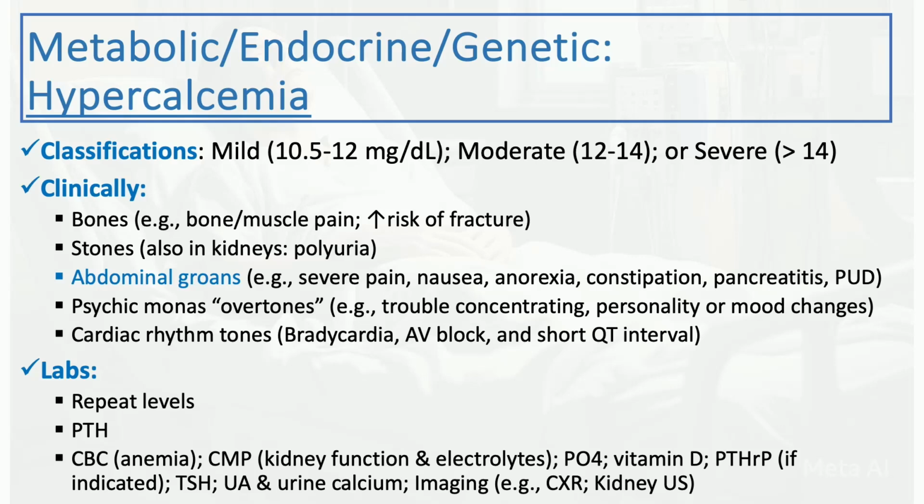TSH and thyroid function tests could be associated with hypercalcemia. Urinalysis and urine electrolytes, including urine calcium, also could be indicated. And then imaging, looking for bone disease, or chest x-ray, looking for an underlying cause of chest problems associated with hypercalcemia, like sarcoidosis, for example, and kidney ultrasound to look for underlying kidney disease. So maybe we can talk about hypercalcemia in another separate video, but this is relatively one cause of GI symptoms.